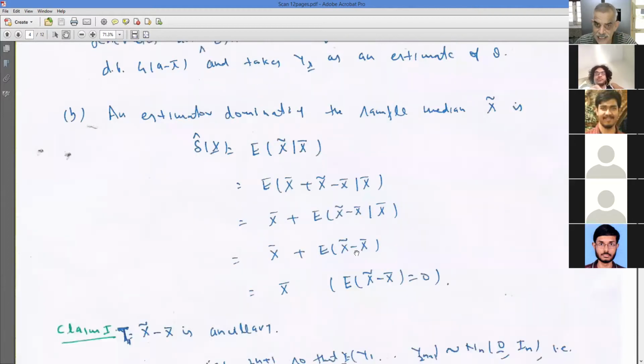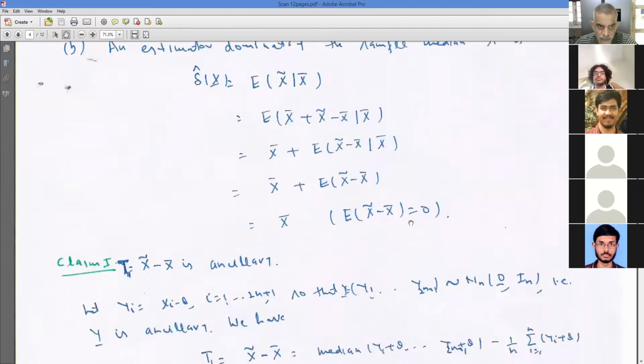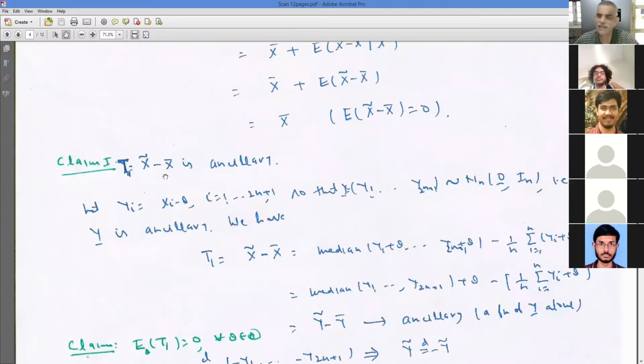Now I would show that x delta minus x bar is ancillary, because the distribution of x delta minus x bar does not depend on mu. So you can take as well mu to be 0. So first I showed that x delta minus x bar is ancillary. Now, if you have to theoretically prove it, the easiest way is I look at the original sample x1, x2, ..., xn. I try to apply some transformation on the xi's so that the distribution does not depend on theta.